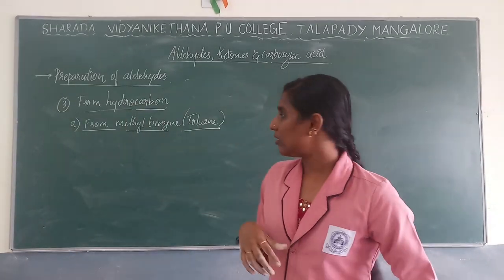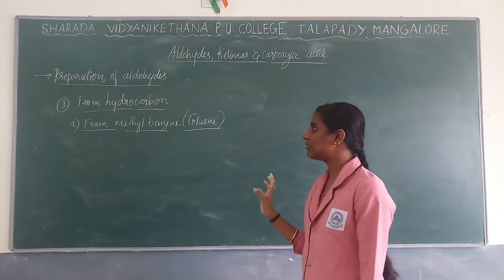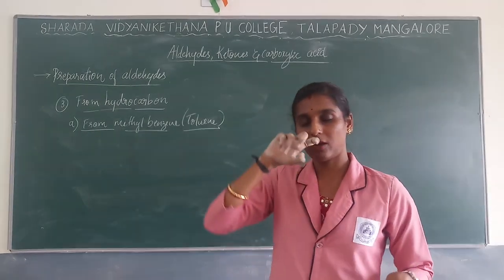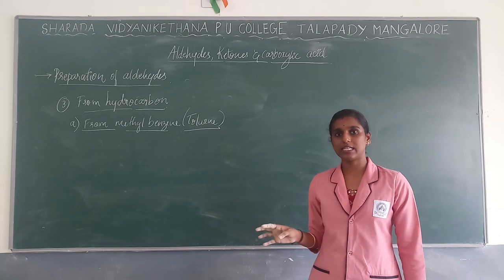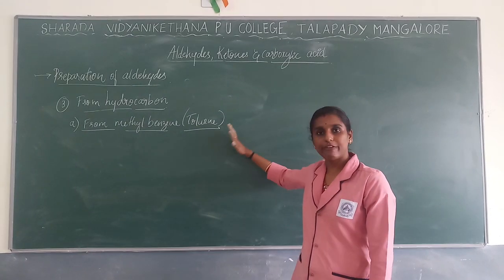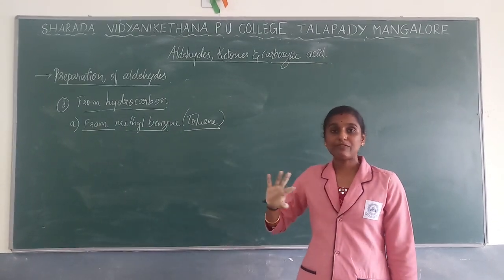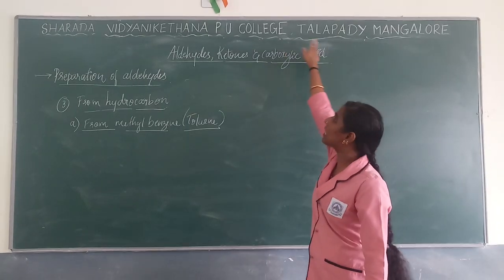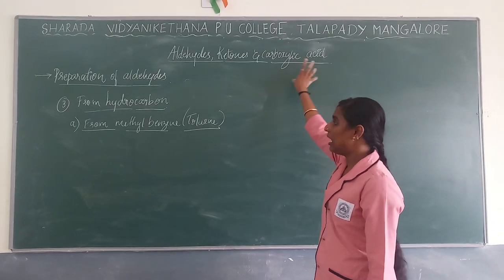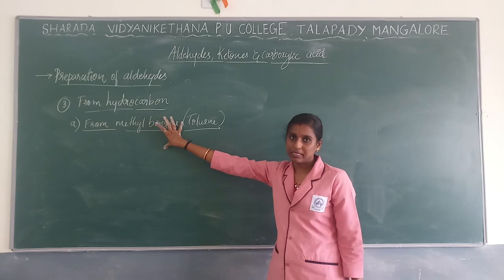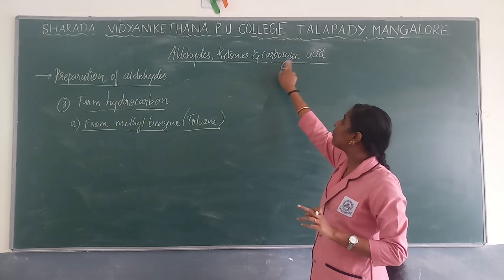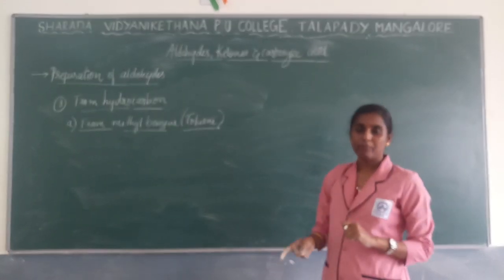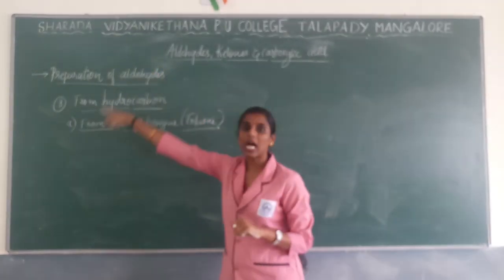So what will happen? See, if you are using methylbenzene as a reactant in the presence of an oxidizing agent, it has different steps. So as a final product, you are going to get carboxylic acid. If you are using methylbenzene in the presence of an oxidizing agent, you will get carboxylic acid as the final product. But we don't want carboxylic acid, we want aldehyde.